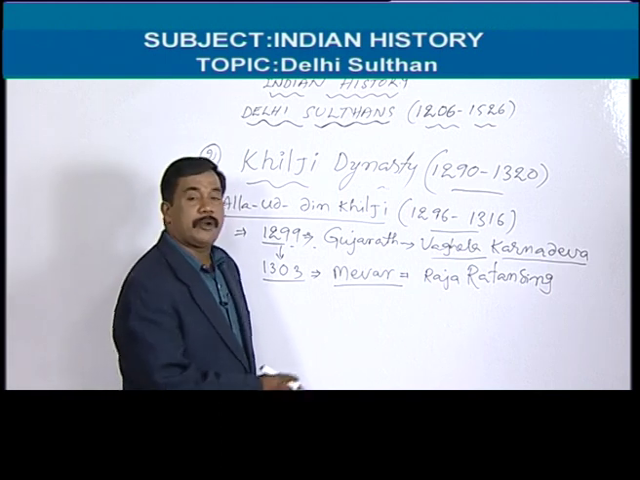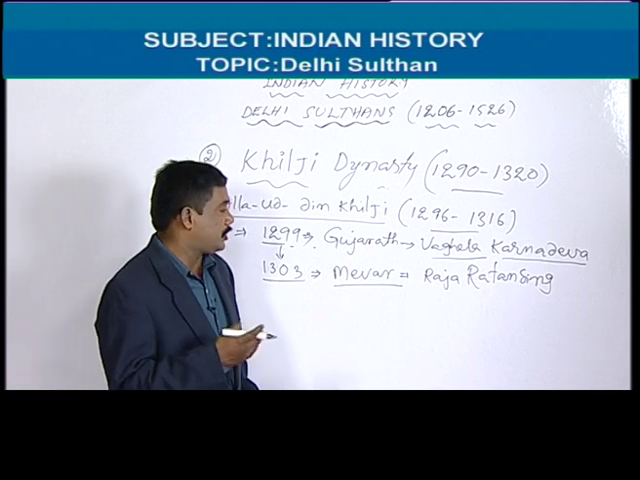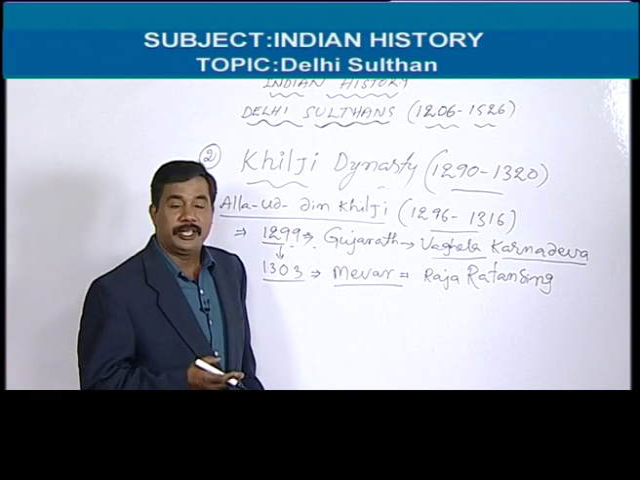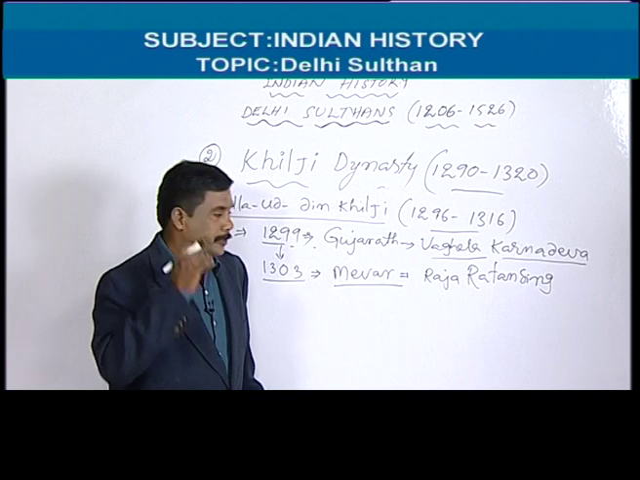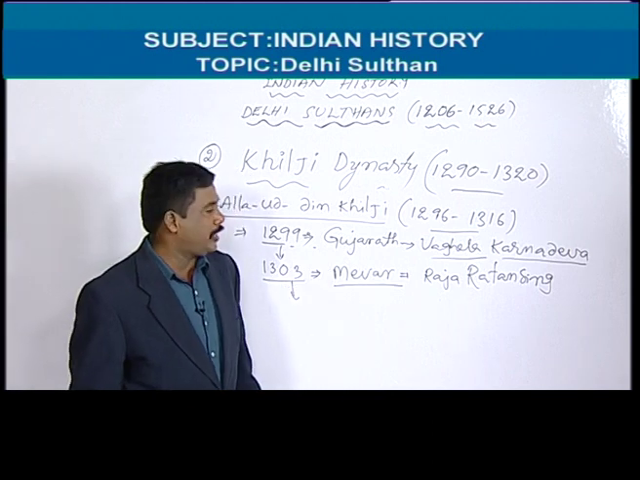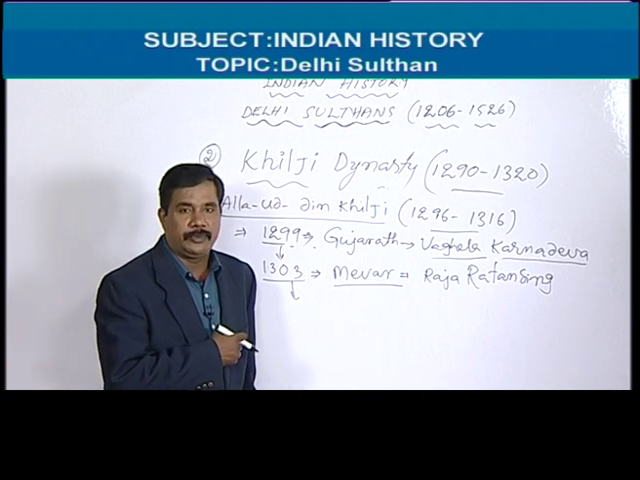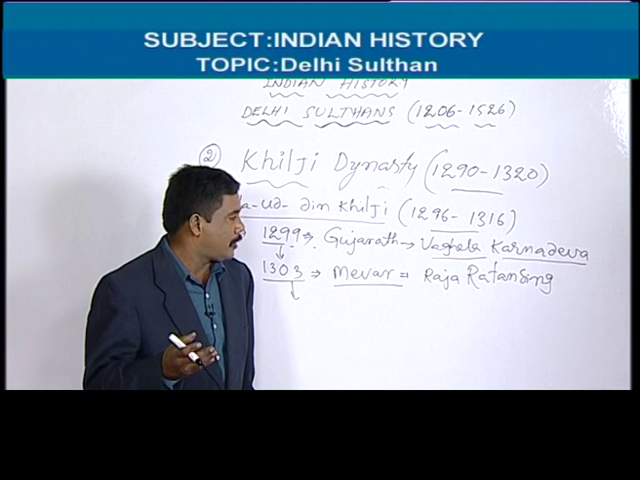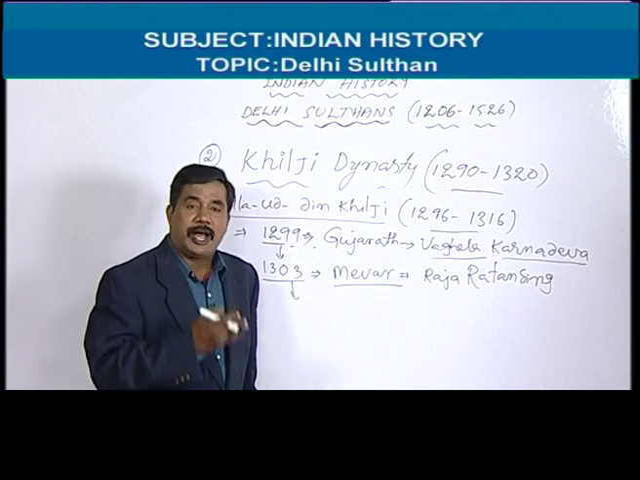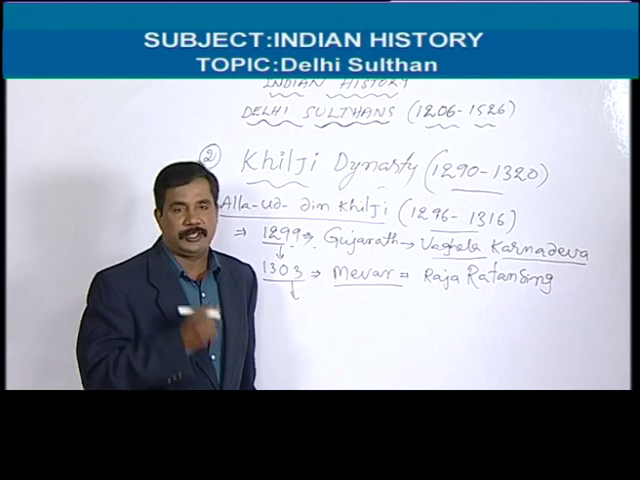But for about 6 months, they did not surrender to Alauddin Khilji. But after 6 months, Raja Ratan Singh surrendered to Alauddin Khilji, and Alauddin Khilji occupied Mewar. But what was the reason behind this invasion? According to historians, Alauddin Khilji attacked Mewar because of Rani Padmavati.